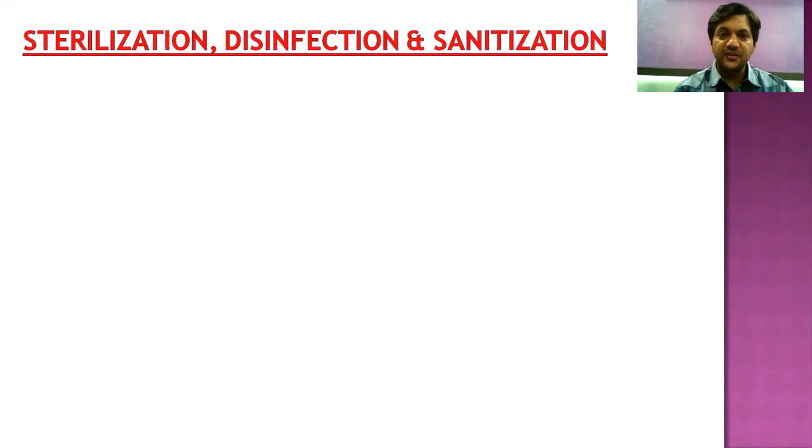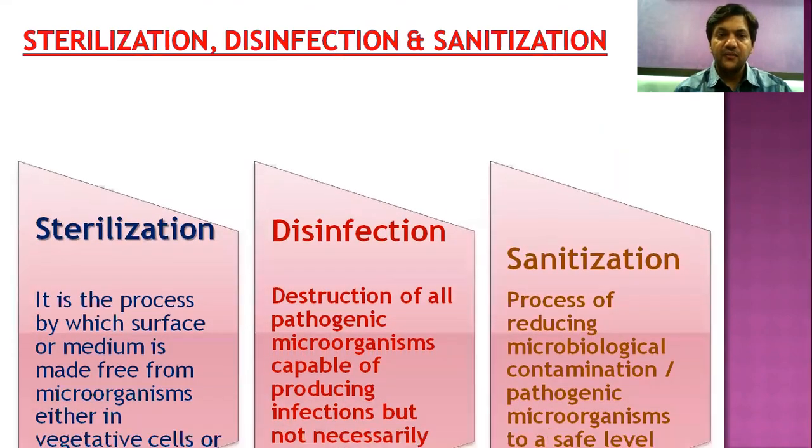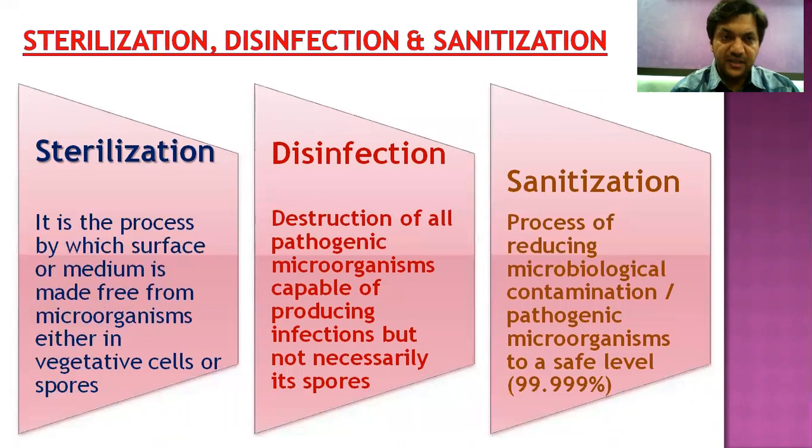Sterilization, disinfection, and sanitization. Very important definitions. Sterilization is the process by which a surface or medium is made free from microorganisms, either in the vegetative cells or spores. So once a substance is sterilized, it is totally free from microorganisms, whether vegetative cells or spores.